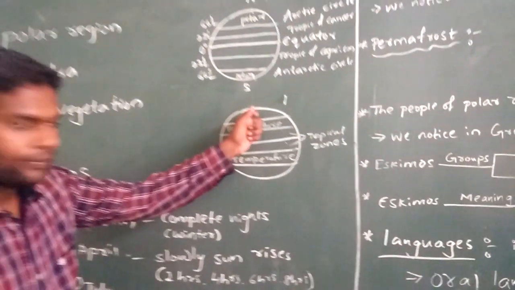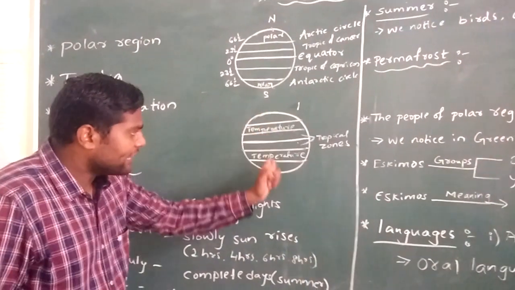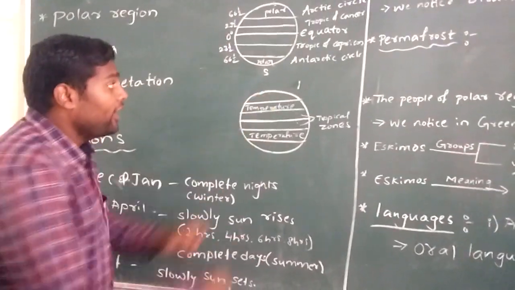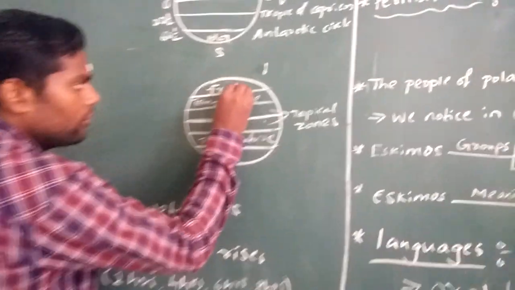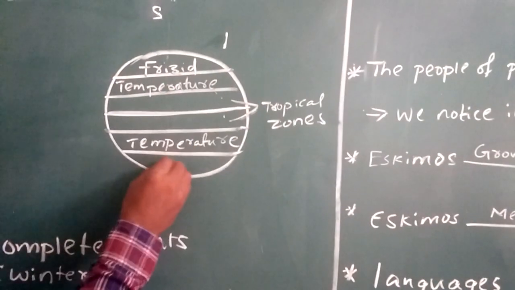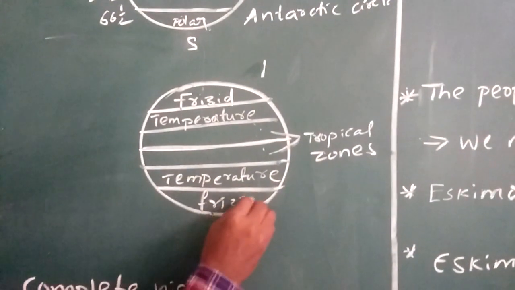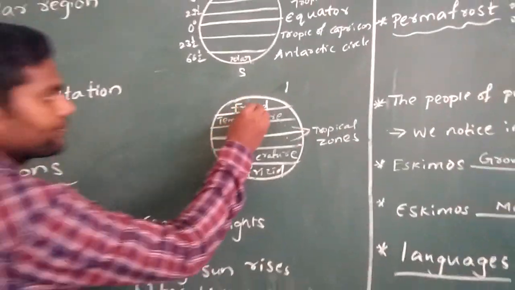And if you see this one and these two, both are called frigid zones.